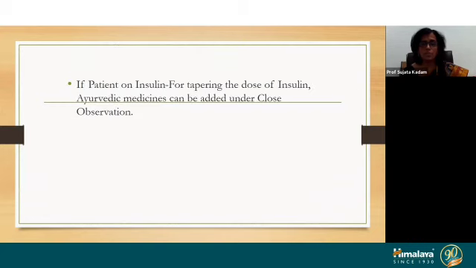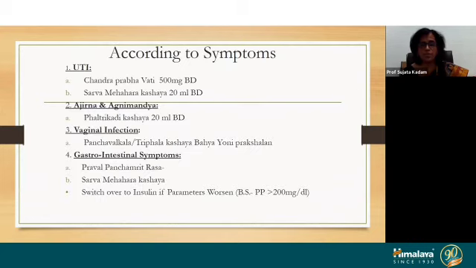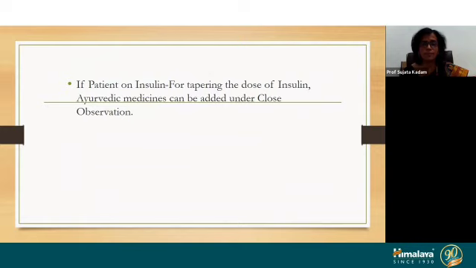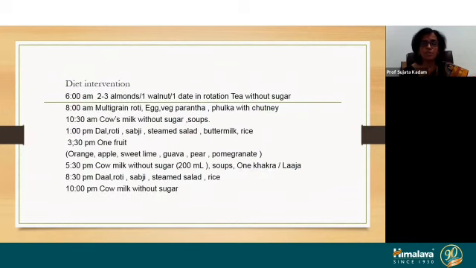If the patient is on insulin, if with your treatment BSL worsens, that is PP above 200, then you can switch over to the insulin. And if the patient is already on insulin, if you want to taper down the dose of insulin with the Ayurveda drugs, whatever the mentioned drugs you can advise, and yes, under close observation, we can reduce the dose of insulin, or we can even stop the insulin with the close monitoring.